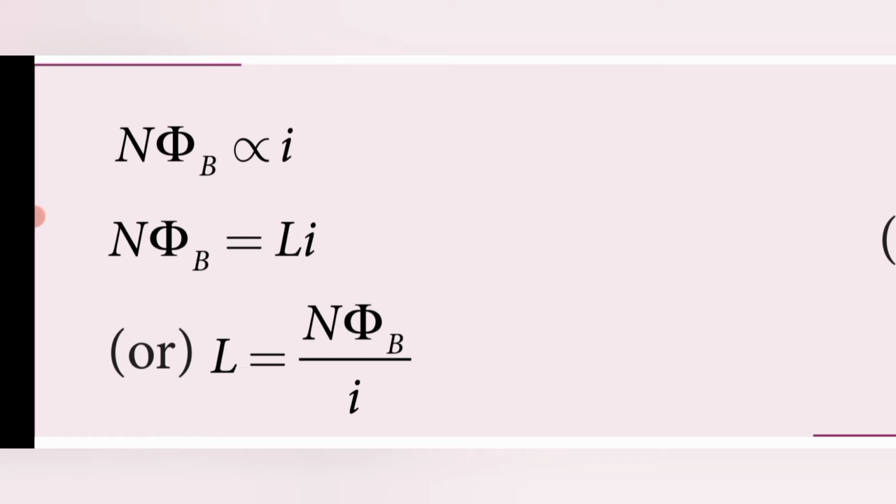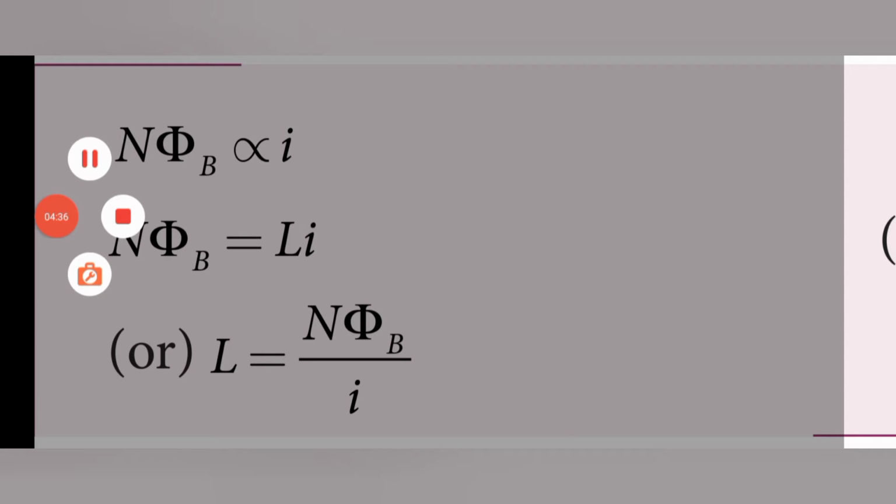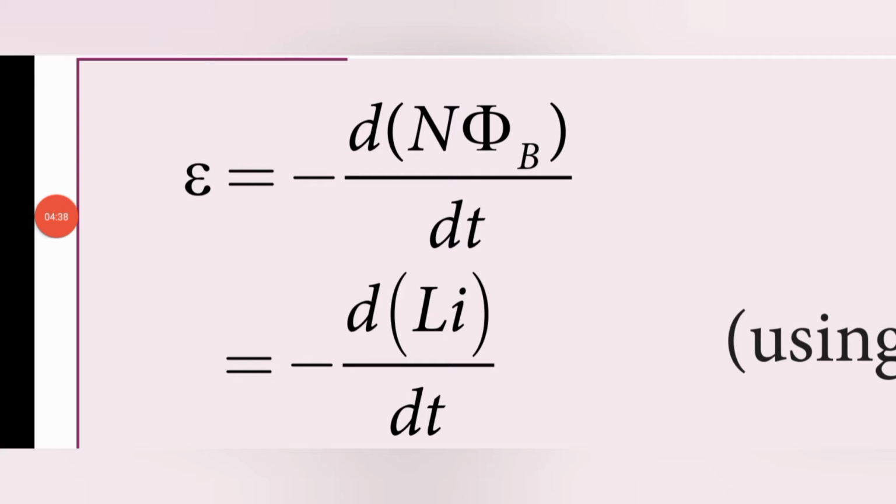We are also able to find out how much EMF is produced in it. According to Faraday's law of electromagnetic induction, epsilon is equal to minus d phi by dt. Here the number of turns is also multiplied, so minus d N phi by dt.